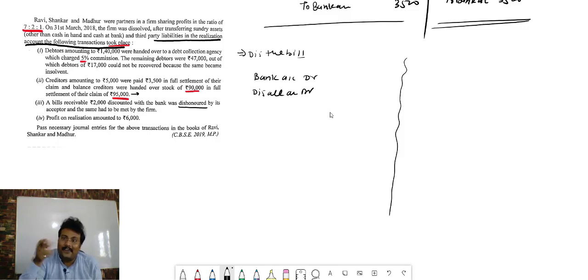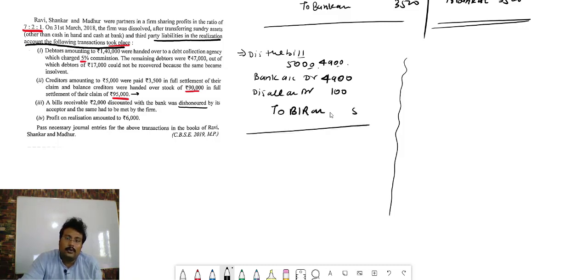So if you understand this entry, if you remember the chapter, then it's okay. You see this bank account debit. Suppose the bill was 5,000 and you had discounted it at 4,900. So 4,900 in bank account debit, 100 rupees in discount, to bill receivable account, total is 5,000.